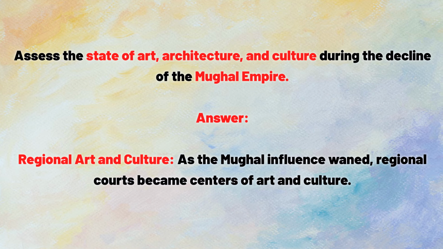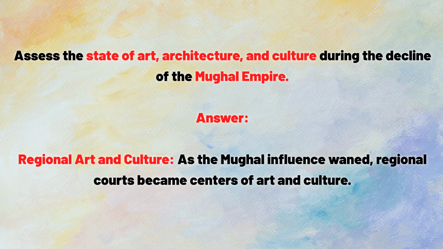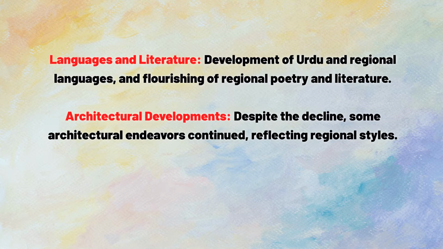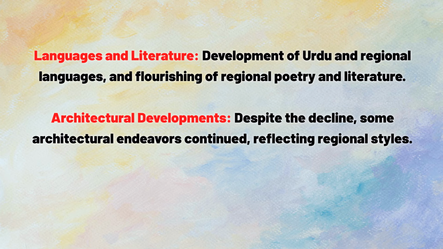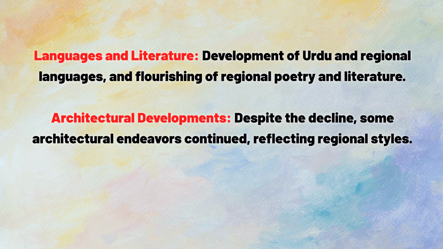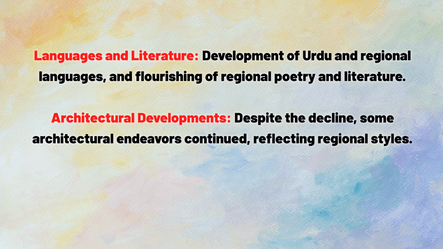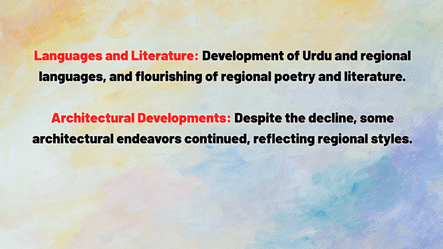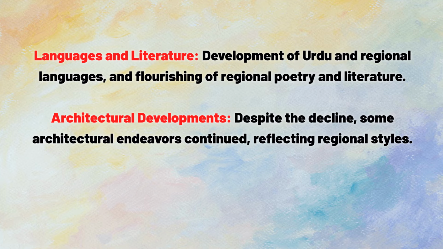Answer: regional art and culture. As the Mughal influence waned, regional courts became centers of art and culture. Languages and literature, development of Urdu and regional languages, and flourishing of regional poetry and literature. Architectural developments. Despite the decline, some architectural endeavors continued, reflecting regional styles.